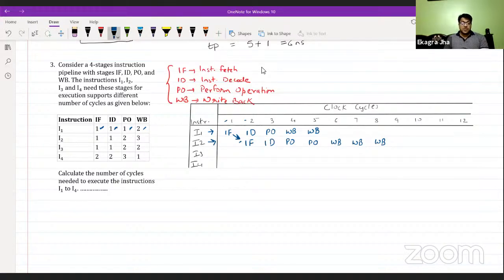Fine. For I3, once the fetch stage for I2 is over, the fetch stage is going to be available for I3. But for I3, IF will just consume one cycle. In the second cycle, IF is occupied by I2, but in the third cycle, IF got free, so IF can be taken by I3.